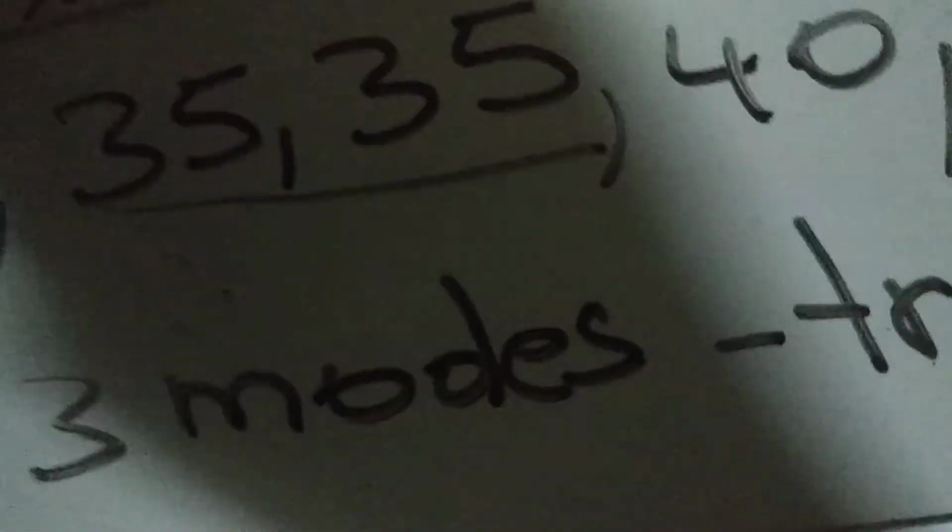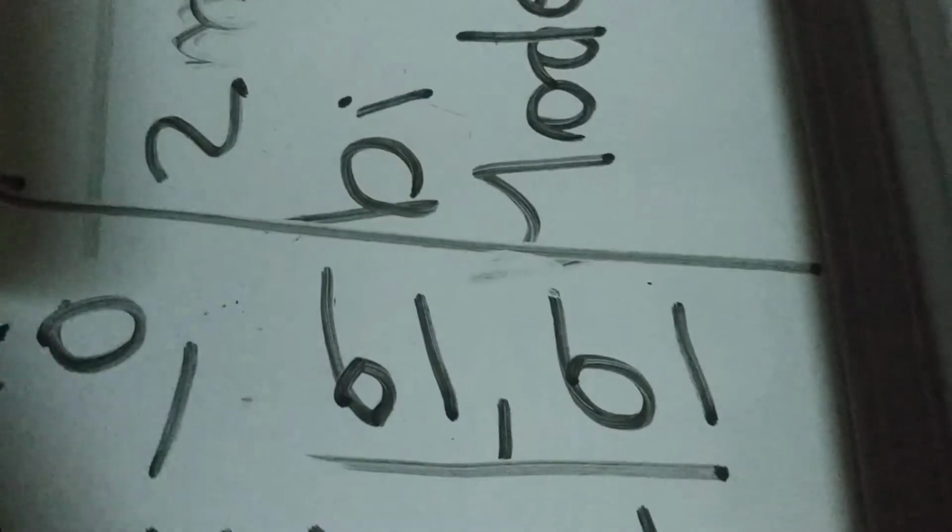We line them up from the smallest to the biggest: two 12s, 16, 24, two 35s, 40, and two 61s. So we see that we have the 12 two times, 35 two times, and 61 two times. So because we have 3 numbers, the same number of times, we say that we have 3 modes, and we